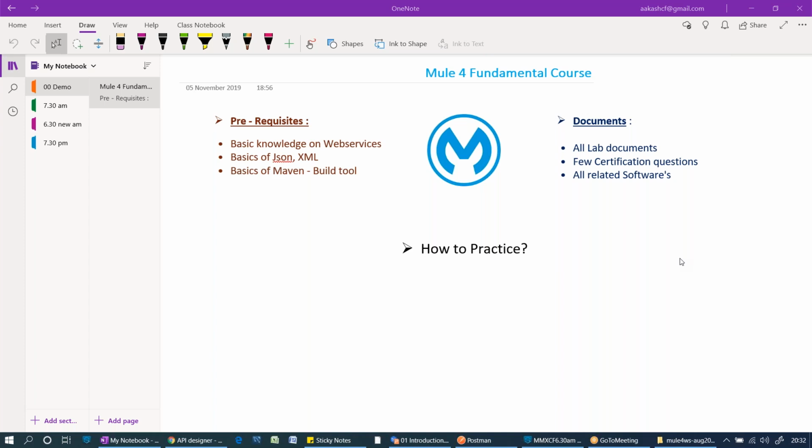Ashish, you're asking about providing interview guidance. Preparation for the certification is itself interview preparation, because in interviews also they ask about scenarios only. Not like 2 years back, when if you put in your resume that you are a certified developer, straight away they would take you. But right now it's not like that. My concepts are well explained, and it will help a lot in clearing the certification, because at the end of the 22 sessions you will understand the concepts. Whatever questions they ask, you can simply answer. If you are ready to clear the certification, you are well prepared for the interview as well.